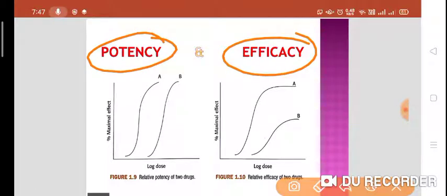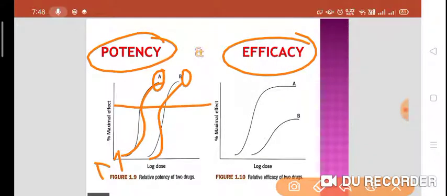In case of potency, if you see these curves, means the dose response curves of drug A and drug B, here we have taken the example of morphine and pethidine. Morphine will produce the effect of analgesia at 10 milligrams, and pethidine will require 100 milligrams. So drug A is more potent than drug B, means morphine is more potent than pethidine, because it requires less dose to achieve that particular effect.